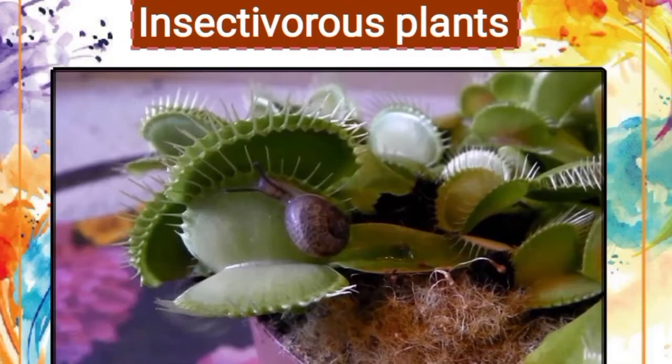Next is insectivorous plants. So as you know, like some animals, some plants are also carnivorous in nature. Their leaves are modified to trap insects, and hence they are called insectivorous plants.